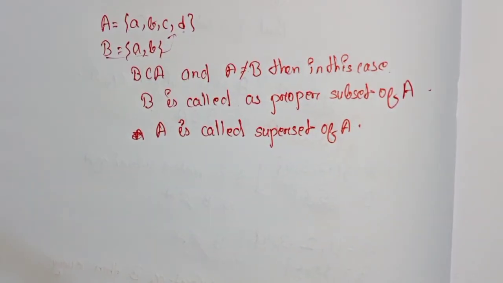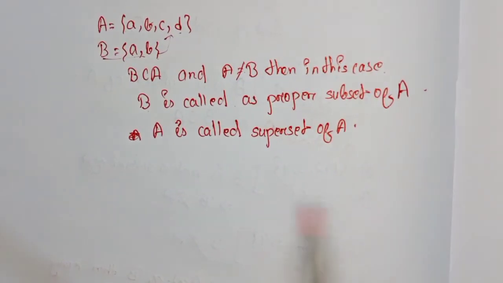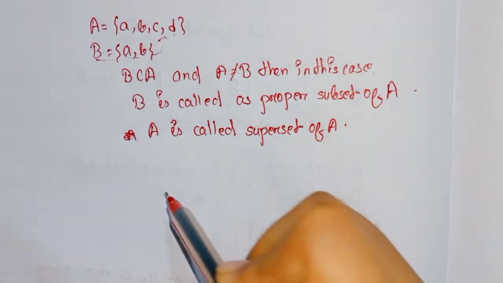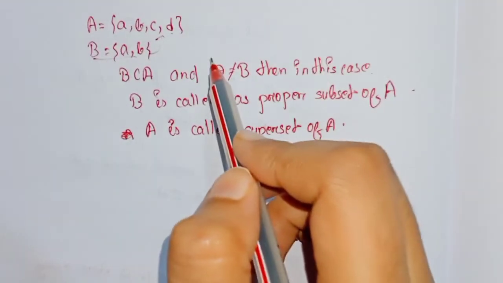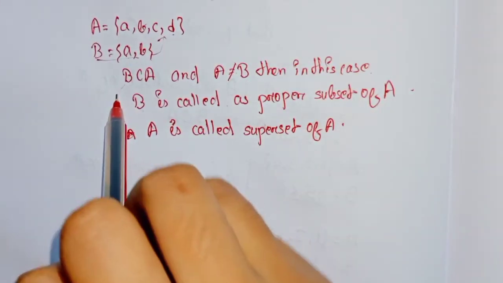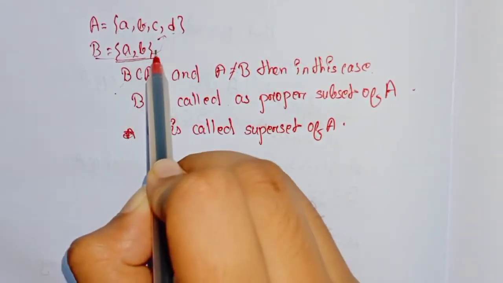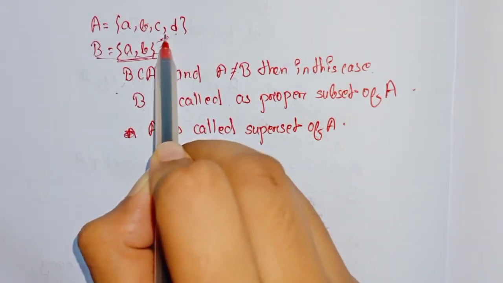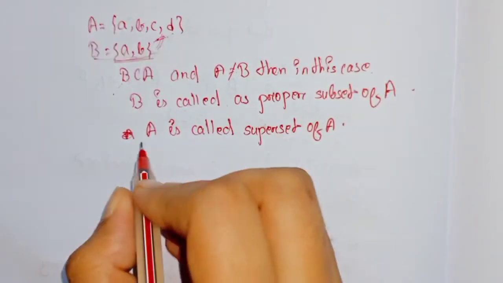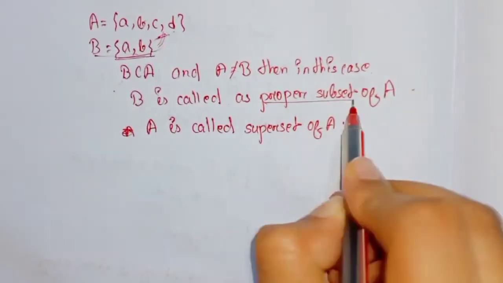So we discussed subset. When a set A is a subset of B, then every element of A must belong to B, or we can say when a set B is a subset of A, then every element of B must belong to A. Then we read about proper subset.